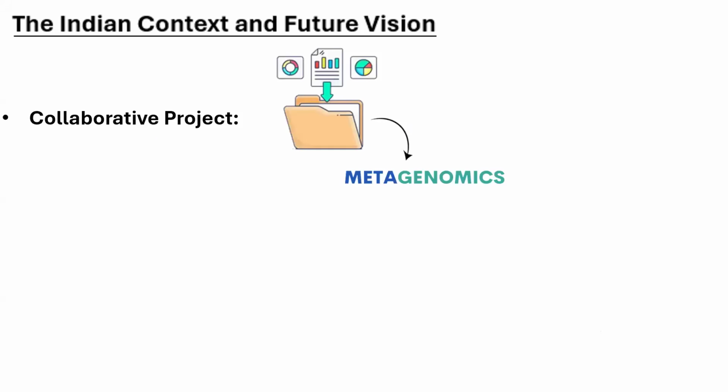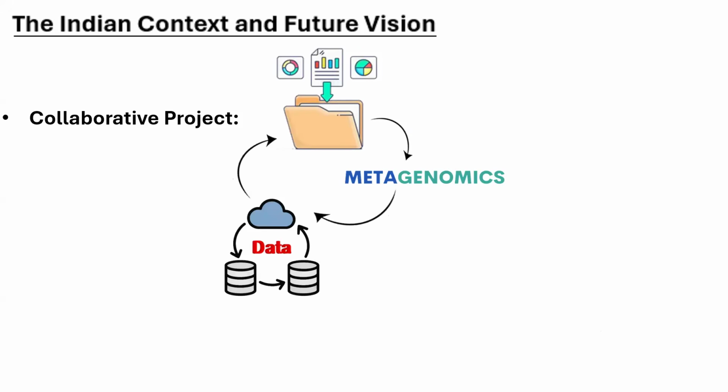And it has to be a collaborative project where large data sets and large language models are integrated with metagenomics, and there should be a real-time data flow. There are two types of data flow, synchronous and asynchronous. Asynchronous is the data that you fed. Synchronous is whatever monitor you are visualizing in the ICU, which is constantly fed into the AI algorithms, and AI makes sense of all this data and predictive analytics are made.